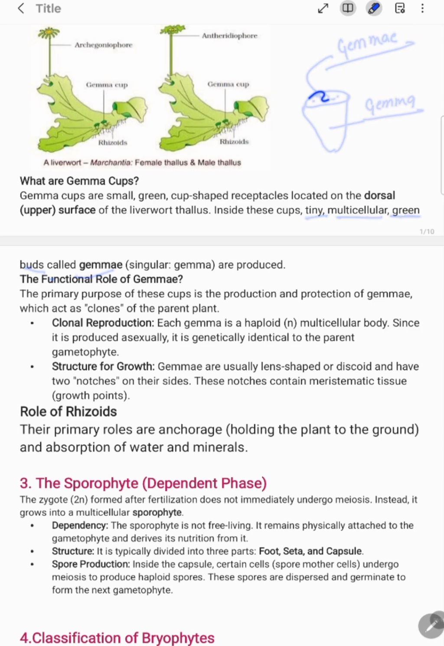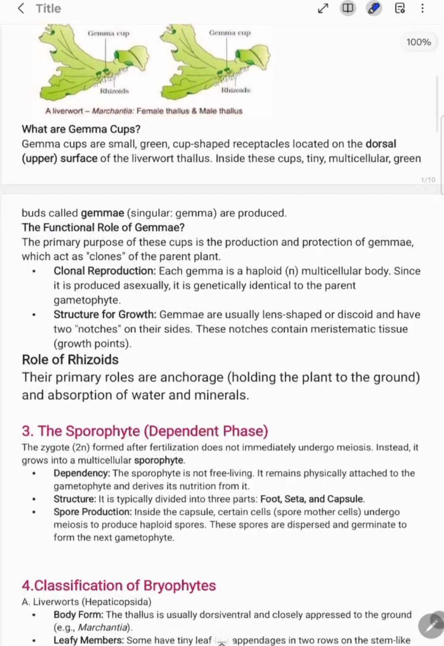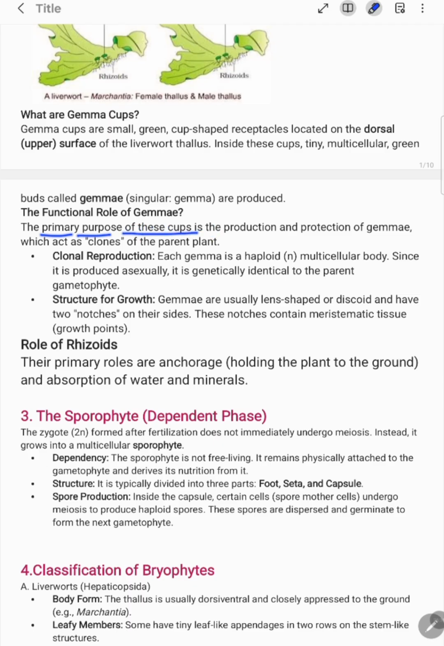Okay, all these together are known as gemmae, and if you are going to understand the singular, it is known as gemma. Okay, they are produced. And what is the role of these gemmae which are present inside your gemma cup? The primary purpose of these cups is the production and protection of gemmae. Okay, these cups are indirectly protecting your gemmae which are present inside them.